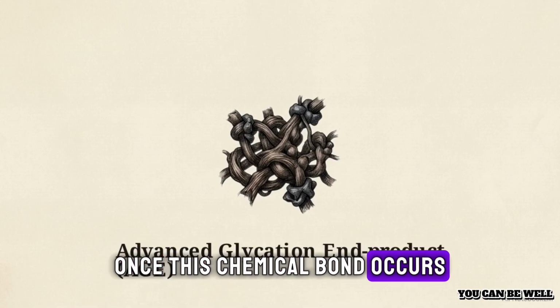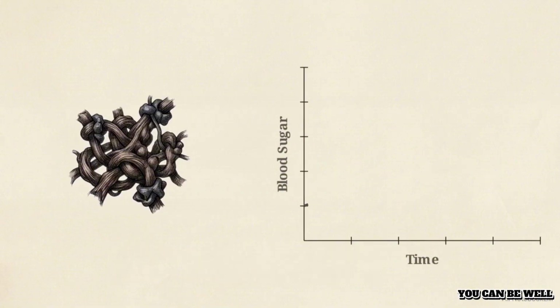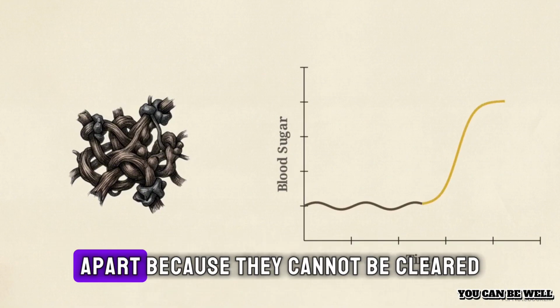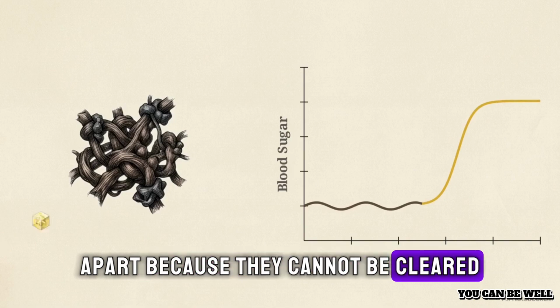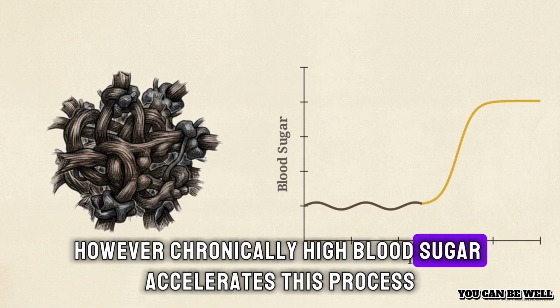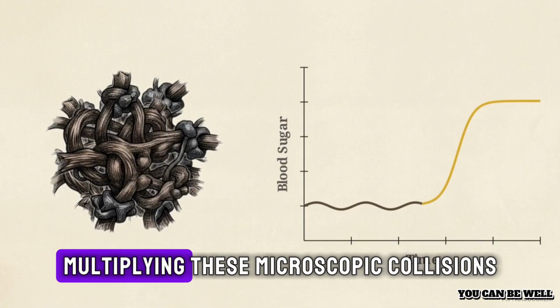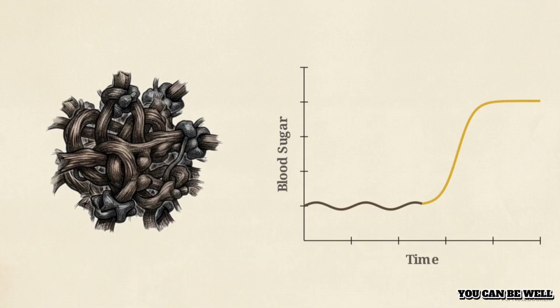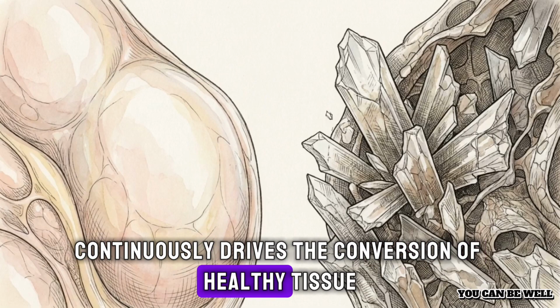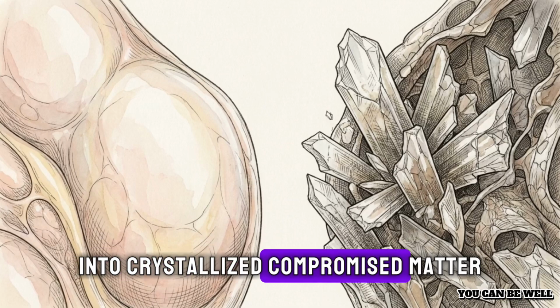Once this chemical bond occurs, it is irreversible. The body lacks a physiological mechanism to break these covalent bonds apart. Because they cannot be cleared, AGEs accumulate over a lifespan. However, chronically high blood sugar accelerates this process, multiplying these microscopic collisions. A sustained high glycemic load continuously drives the conversion of healthy tissue into crystallized, compromised matter.